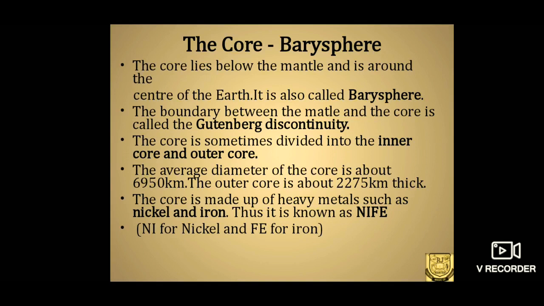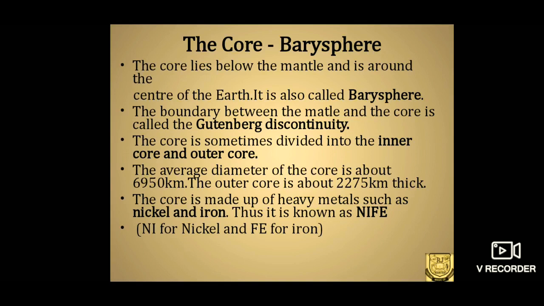The core is again divided into two layers, inner core and outer core. The minerals present in the core are NiFe, that is nickel and iron. Nickel is denoted as Ni and iron as Fe, together known as NiFe.